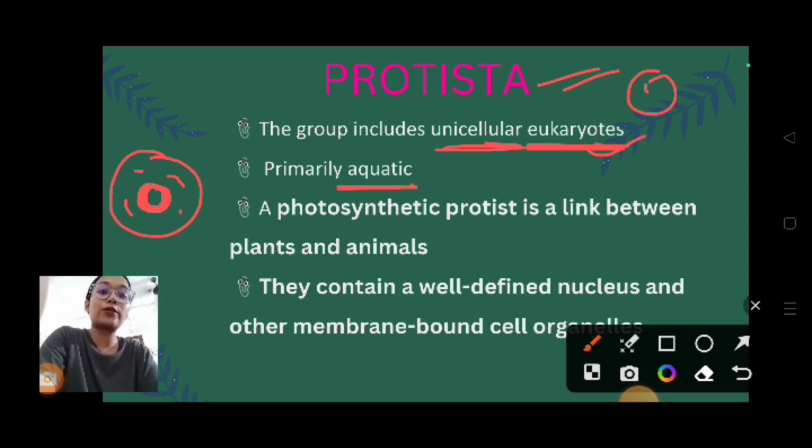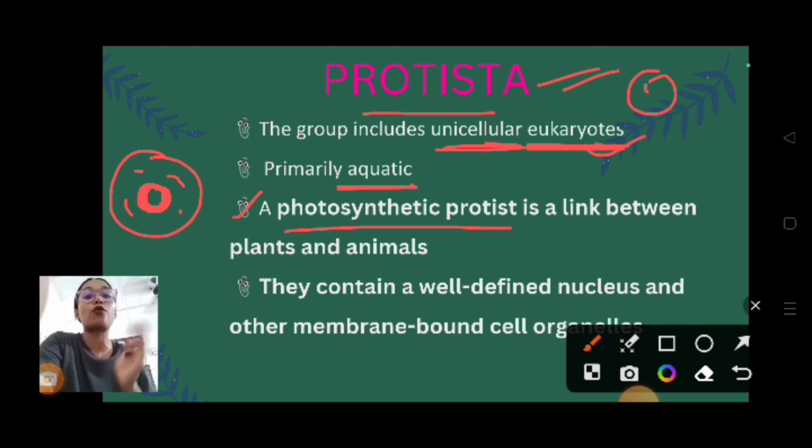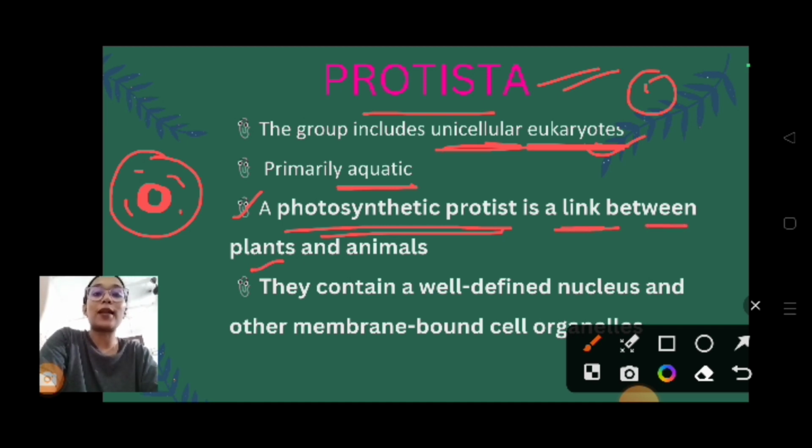Coming to the third point, a photosynthetic protist is a link between plants and animals. A photosynthetic protist means the protista which does photosynthesis, which prepares its own food with the help of chlorophyll and sunlight. That type of protist is a connecting link between plants and animals.